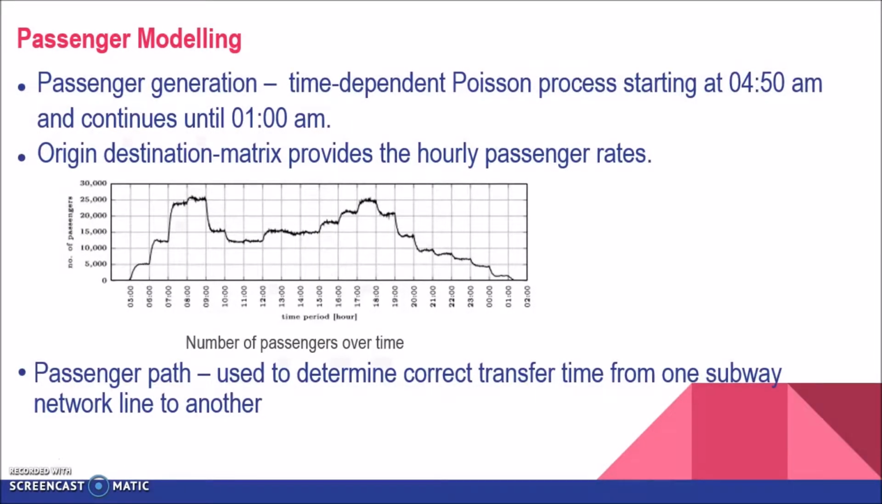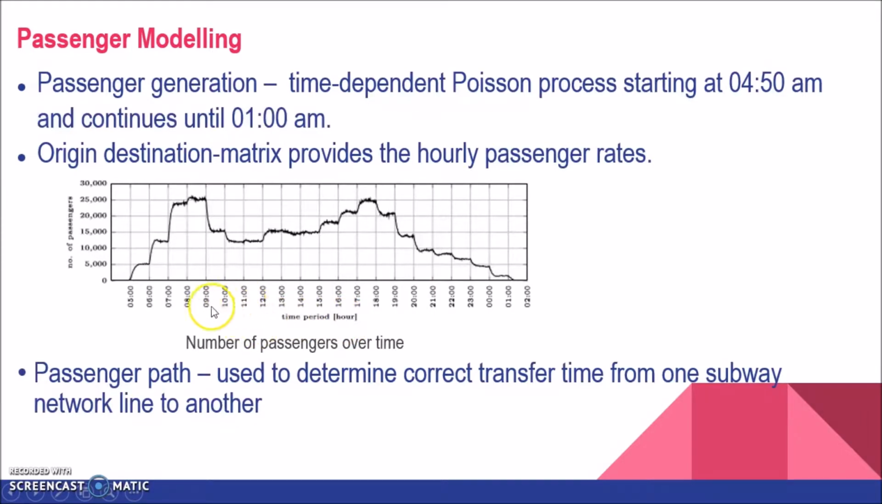Next section of modeling is the passenger modeling. Passenger generation is driven by a time-dependent Poisson process that starts at 4:50 am and continues until 1 am. This graph over here depicts the number of passengers within the Viennese subway system over operating hours on an ordinary day when no mass events were scheduled.